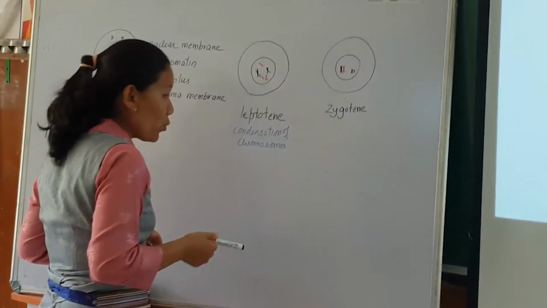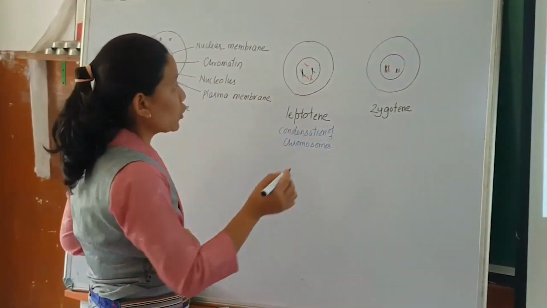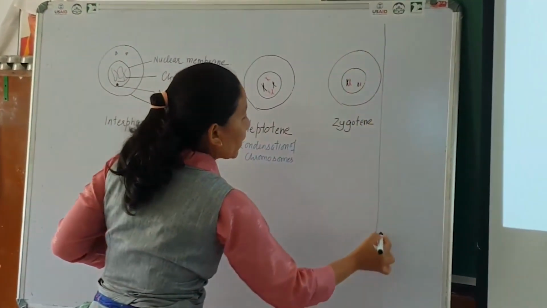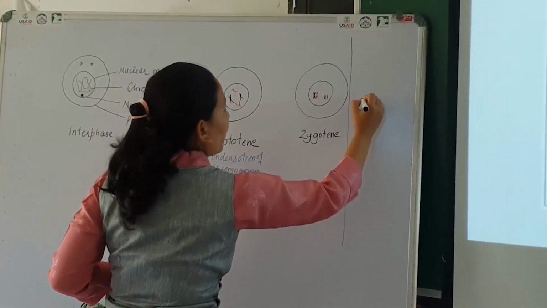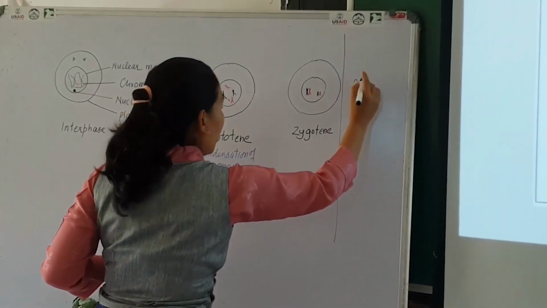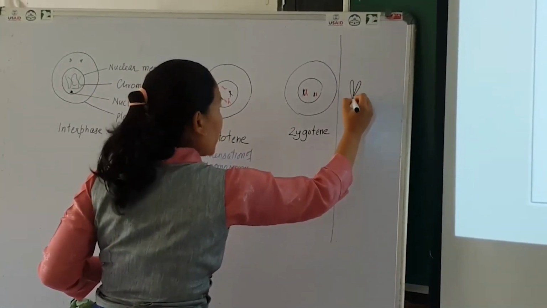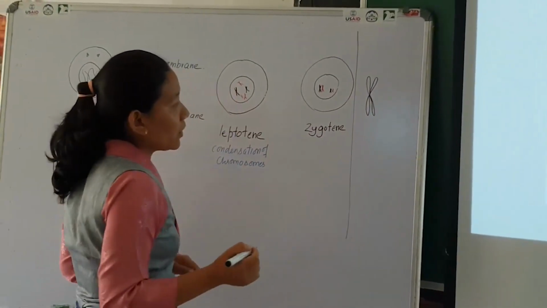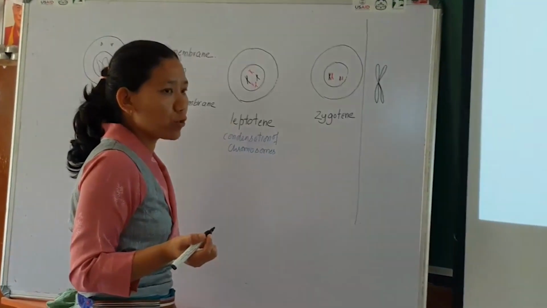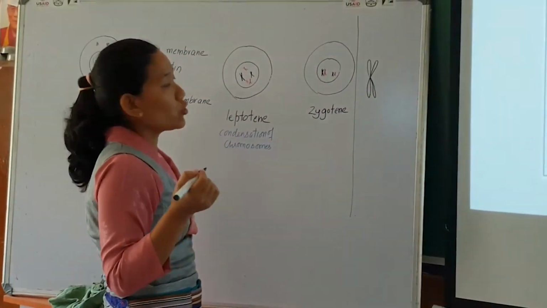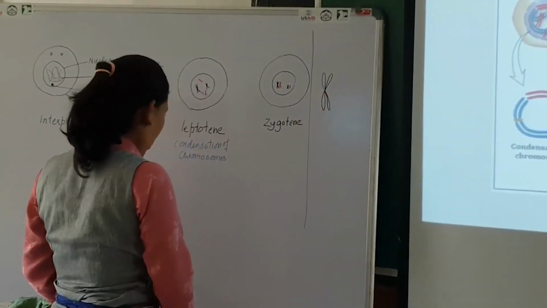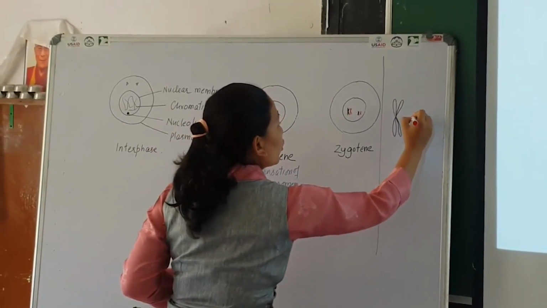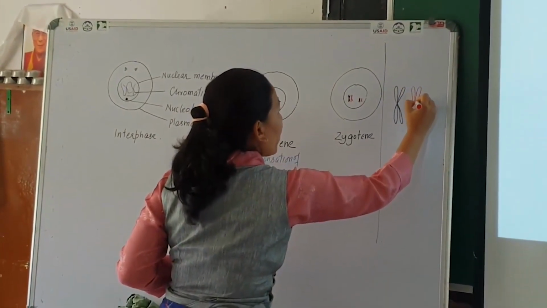So now let us see what a homologous chromosome is. In this homologous chromosome, we have a chromosome here, and in the case of humans, we are diploid, so all the chromosomes are in 2 sets. So let's say this is chromosome number 1. For chromosome number 1, we have a pair of chromosomes.